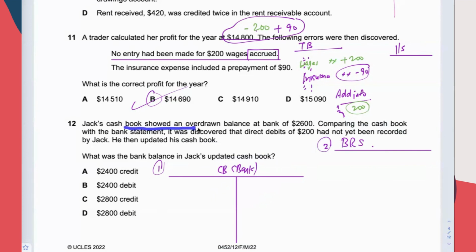Jack's cash book shows an overdrawn balance at bank of 2600. This is to be here. The cash book balance, overdraft, right? This is an overdraft, so it's on the credit side. Upon comparison with the bank statement, there is some discovery. Direct debit 200, not recorded by Jack. That means it is not in the cash book yet. This item is not in the cash book yet, but it's already on the bank statement. Something that is already on the bank statement, but not in the cash book yet. So you bring it into the cash book.